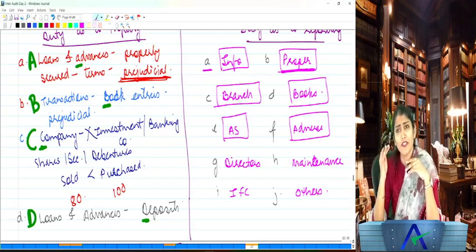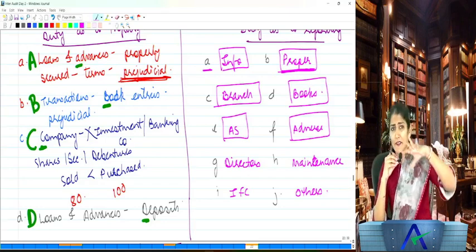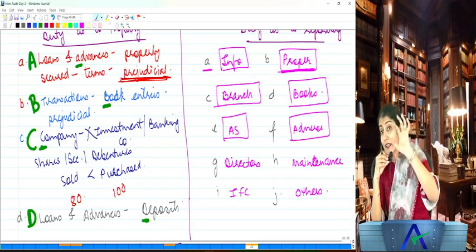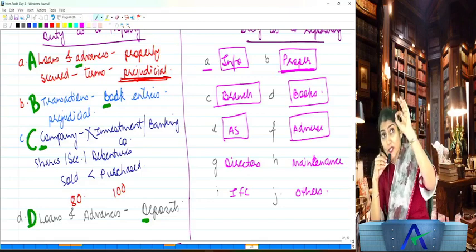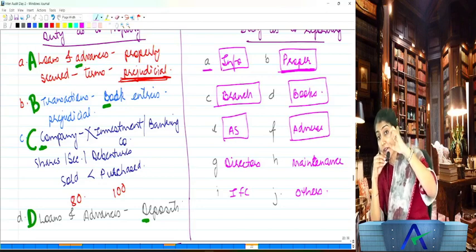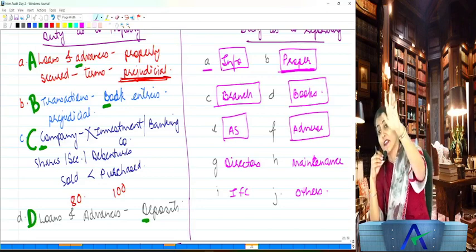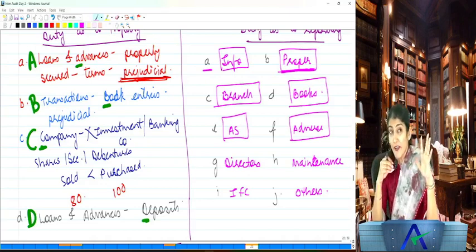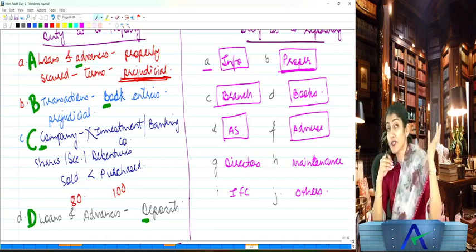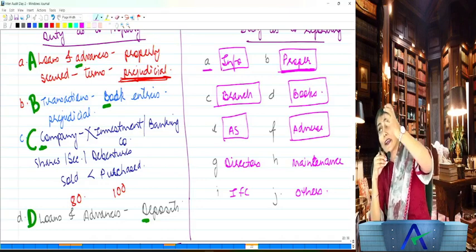No, that's not prejudice. If it's adverse, you need to report. Listen to the last four words: any observation or comments which have an adverse effect on the functioning of the entity. You observed something which you think has an adverse effect on the functioning of the entity.